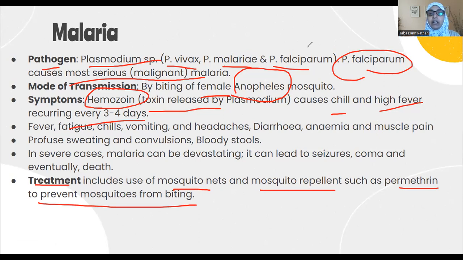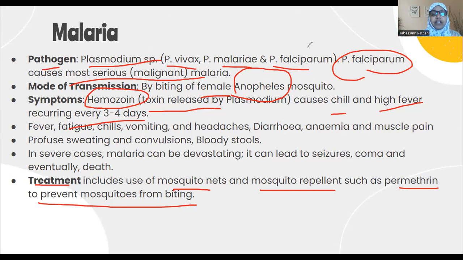Regarding the medicines you can take, the treatment part of it, you can have ACT therapies, wherein the drugs are artesunate, sulfadoxine, and pyrimethamine. In addition to this, quinine drugs. The drugs having these compounds are effective in killing the malarial parasites. The names which I have mentioned are there in your textbook. Once you open your textbook, you will see these names.